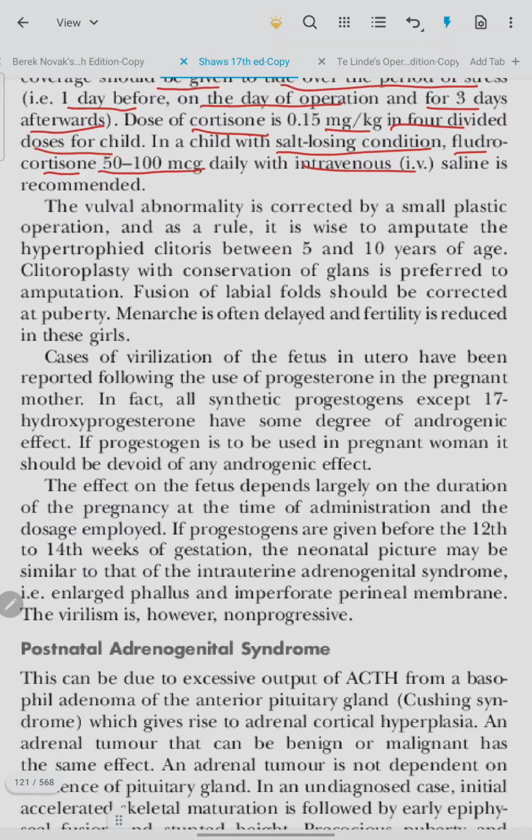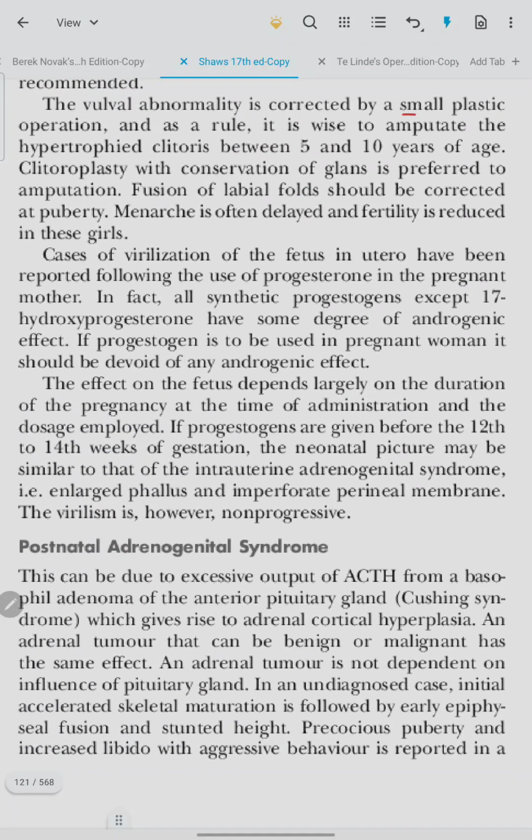The vulval abnormality is corrected by a small plastic operation, and as a rule, it is wise to amputate the hypertrophied clitoris between 5 and 10 years of age. Clitoroplasty with conversion of glans is preferred to amputation. Fusion of labial folds should be corrected in puberty. Menarche is often delayed and fertility is reduced in these girls.